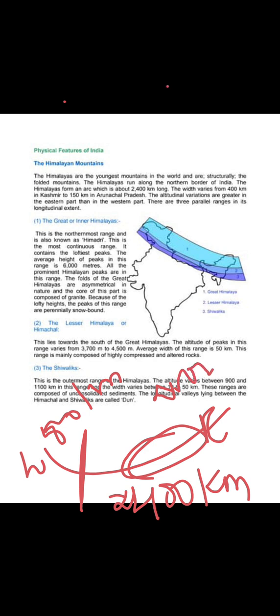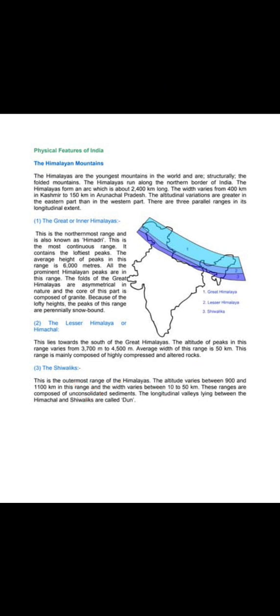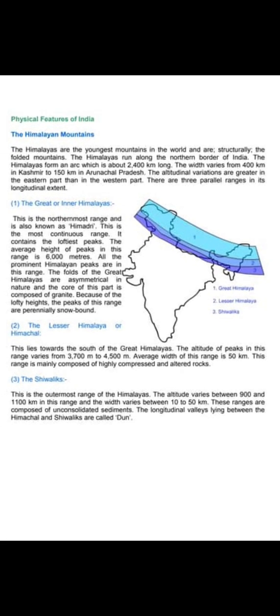But more important than this, we have to note that the Himalayas are segregated or differentiated into three different parts, or three different ranges. Range is a very easy term to understand.